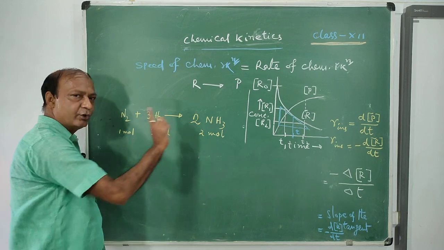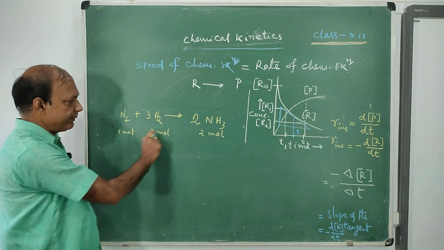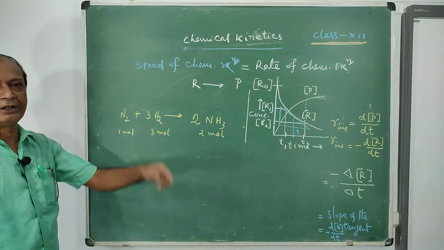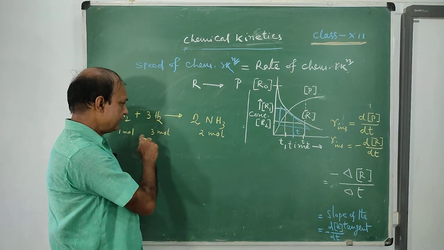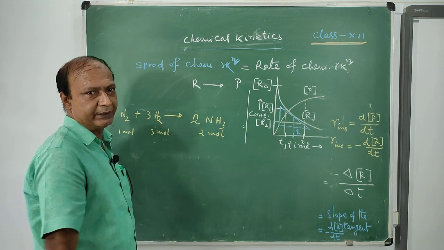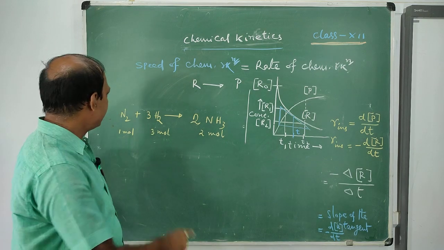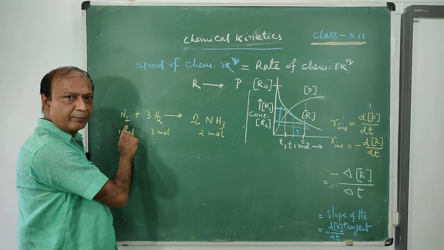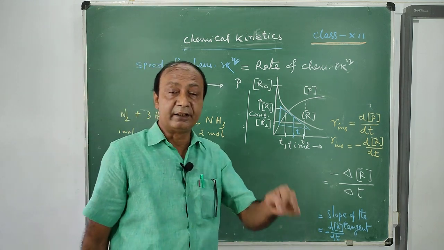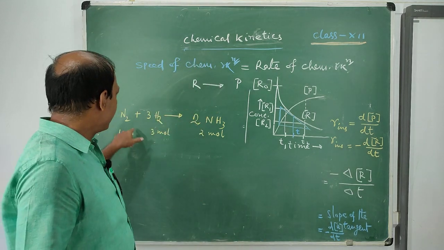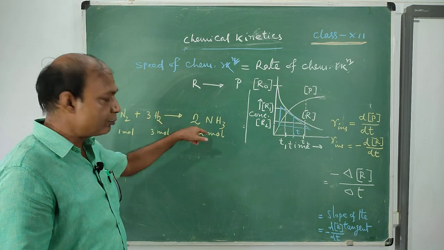Simply, this ratio is telling us this: concentration will be consumed accordingly, and concentration will be produced accordingly, according to this stoichiometric ratio. Now, 1 mole nitrogen, 3 mole hydrogen and 2 mole ammonia. The rate of this reaction will purely depend upon the change of concentration, or rate of consumption, of nitrogen, because it is occurring at the slowest rate. Slowest rate means when 1 mole nitrogen is consumed, then 3 mole hydrogen is consumed, and at the same time 2 mole ammonia is formed.